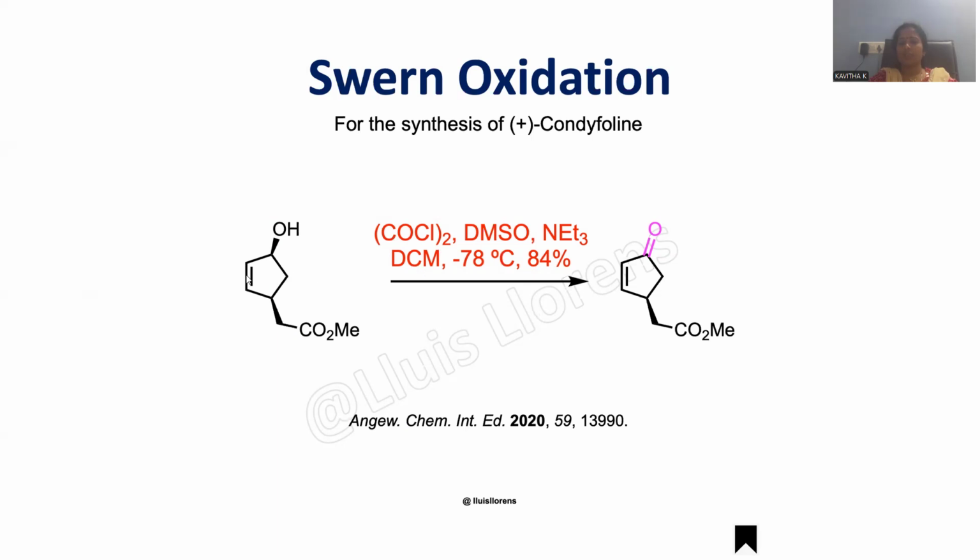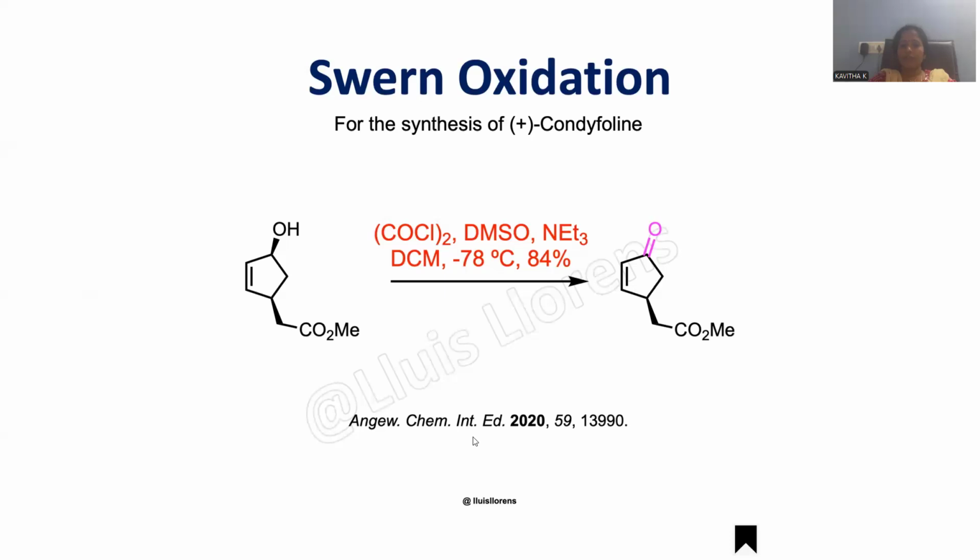Being a non-polar solvent, you are supposed to operate this oxidation on a non-polar platform. Oxalyl chloride, DMSO and triethylamine, these three compounds are required for Swern oxidation. And here is a molecule with multiple functional groups, but the specific reaction is carried out at the alcohol only. Alcohol oxidation is the most important criterion over there. Being a secondary alcohol, the expected product will be a ketone. This reaction was already performed by scholars and published in 2020, and the page number is also provided.